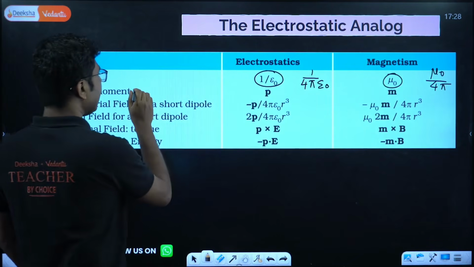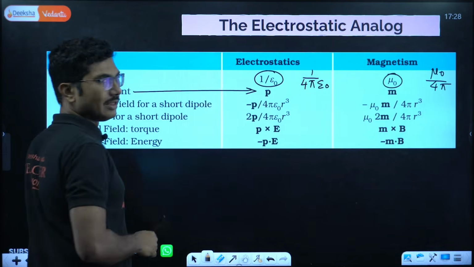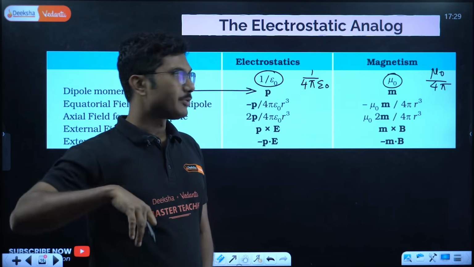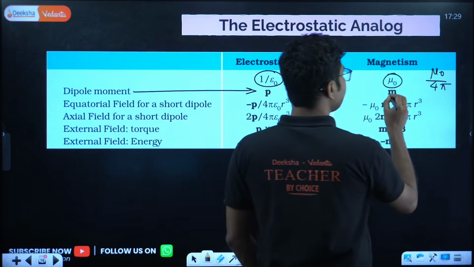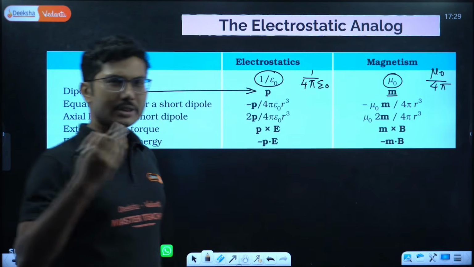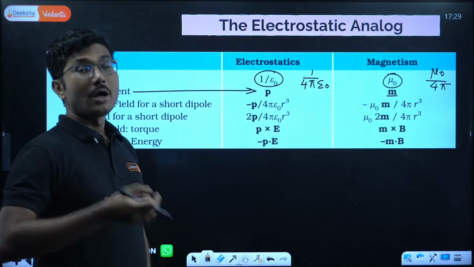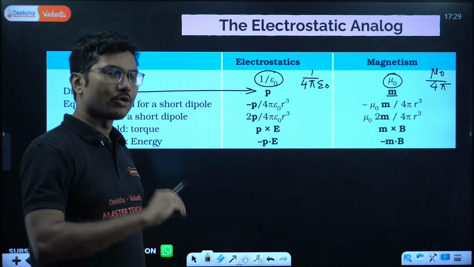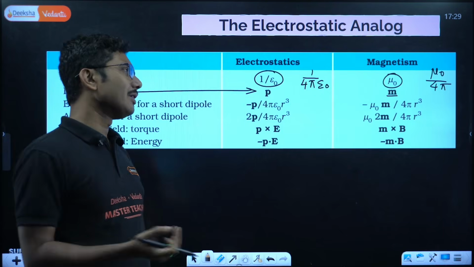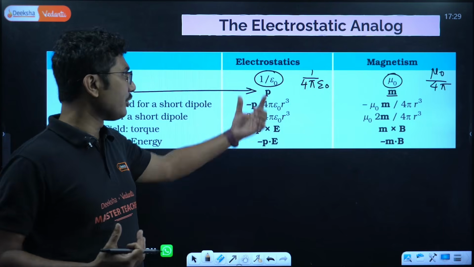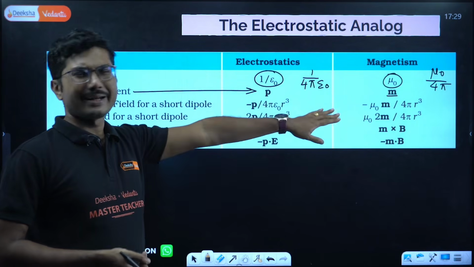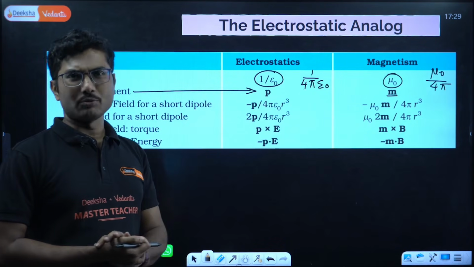Dipole moment in electric field is denoted by P, which is basically the charge into the distance between them. In magnetism, it is denoted by small m, which is actually magnetic monopole strength into distance between them. The magnetic monopole strength is immaterial. That's why, even though in case of electric field we can say charge into distance, for a magnet we generally do not use magnetic monopole strength.